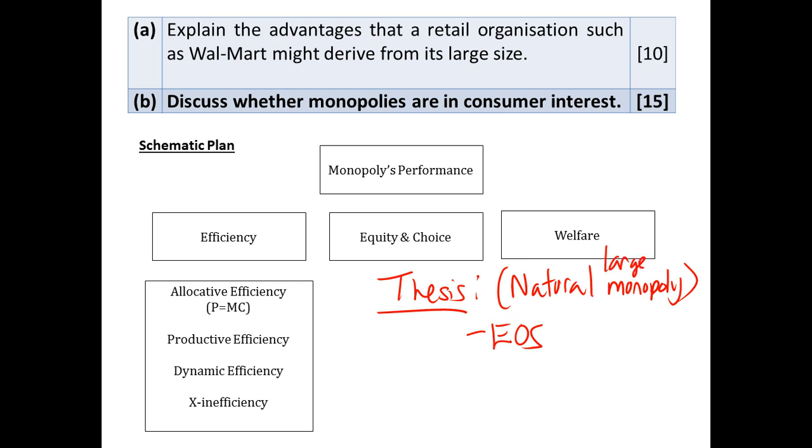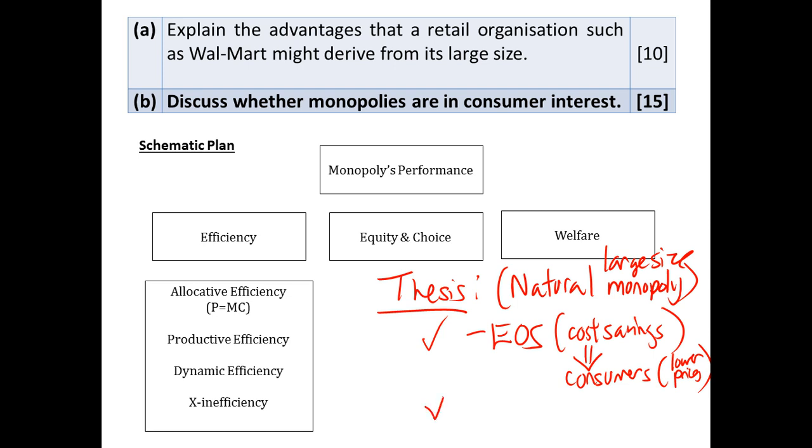The cost savings that they enjoy can be passed on to consumers as lower prices, so this is definitely advantageous. The other advantage is of course the dynamic efficiency.